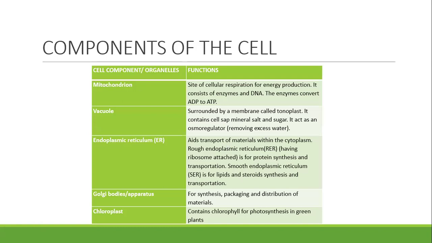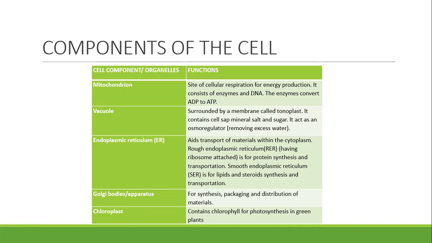Next one is the endoplasmic reticulum. Here we have the rough endoplasmic reticulum, sometimes called the rough ER, and also the smooth endoplasmic reticulum. We call it rough because it is studded with ribosomes, particles of ribosome around it. That's why we call it the rough endoplasmic reticulum. Basically, the rough ER is for protein synthesis and transportation, while the smooth ER is meant for lipid and steroid synthesis.